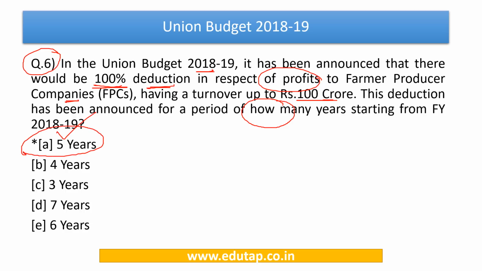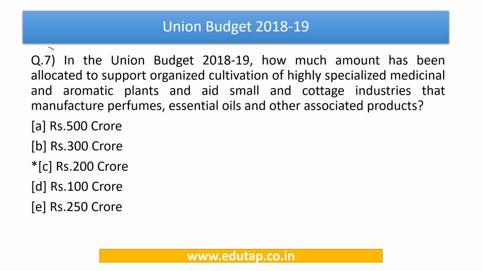So kindly go to the document, have a look at the development and kindly make a note of what we mean by farmer producer organizations. These terms need to be familiar with. Now let us move on to question number 7.